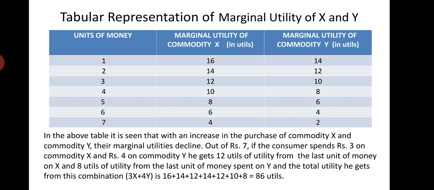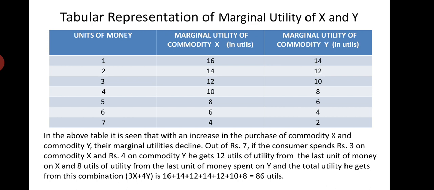Column 2 gives the marginal utility of commodity X, and column 3 gives the marginal utility of commodity Y. So there are 3 columns. When he spends all his 7 units of money, how he gets the marginal utility from commodity X and from commodity Y is mentioned here.